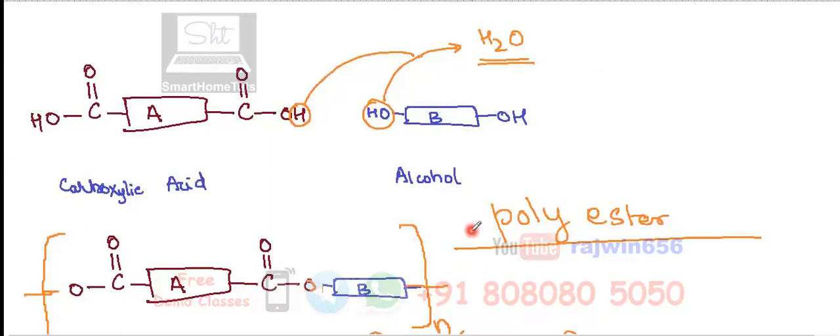Okay, in this example of polyester that we have considered, this is also known as terylene. Because here ester is produced, this polymer is going to be polyester, and this is going to be a man-made, that is an artificial polymer. Afterwards we are going to discuss what is the difference between a natural polymer and a man-made or artificial polymer.